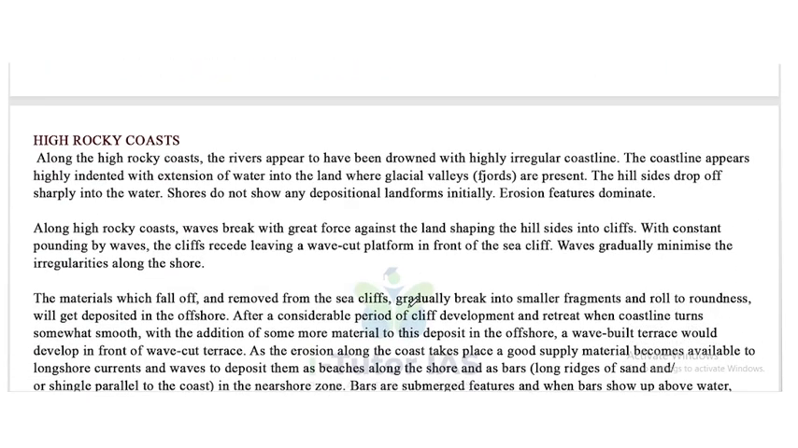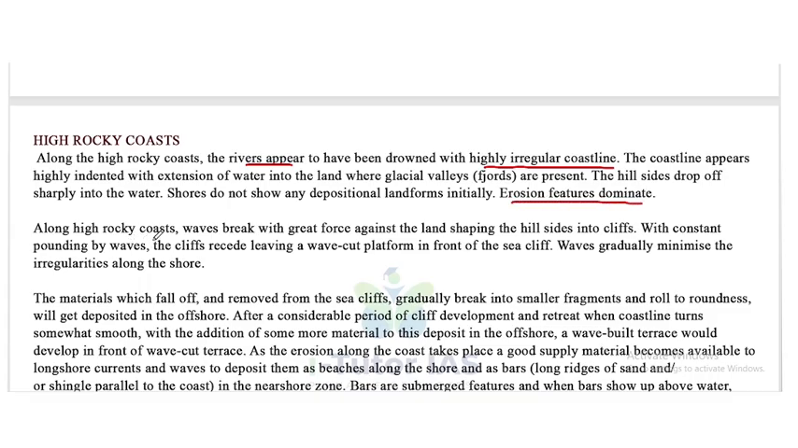Now, high rocky coast. Along the high rocky coast, the rivers appear to have been drawn with a highly irregular coastline. The coastline appears highly indented, with extension of water into the land where glacial valleys are present. The hillsides drop off sharply into the water. Shores do not show any depositional landforms initially. Erosion features dominate.